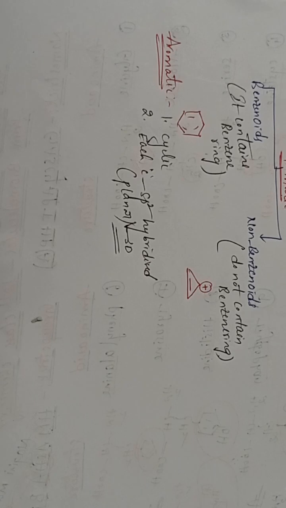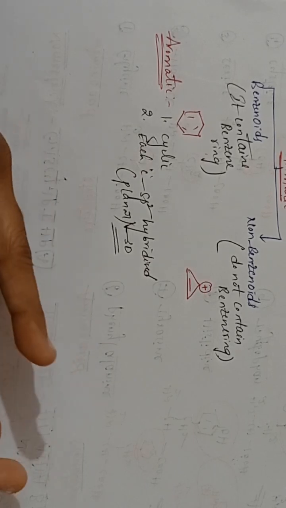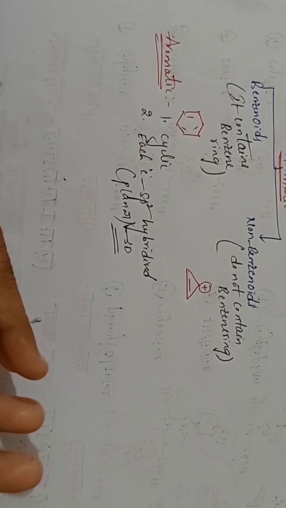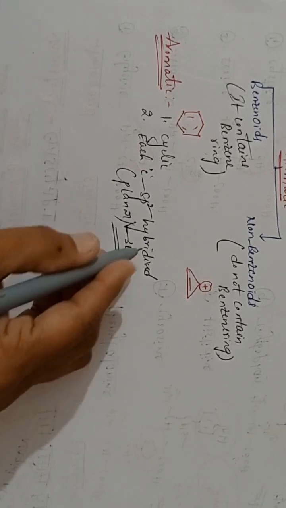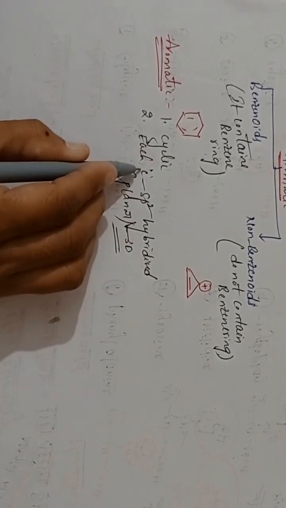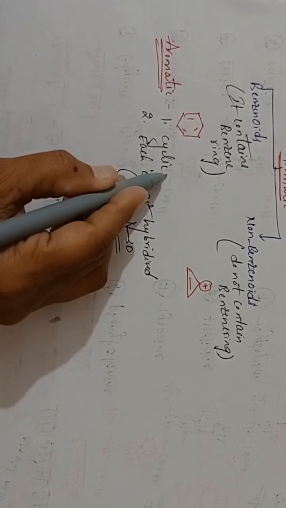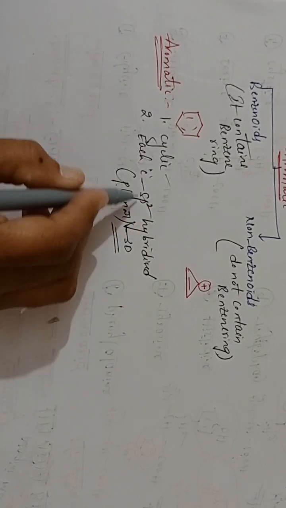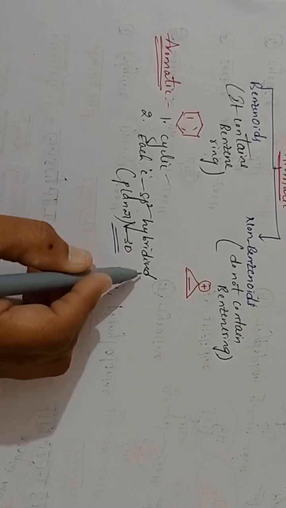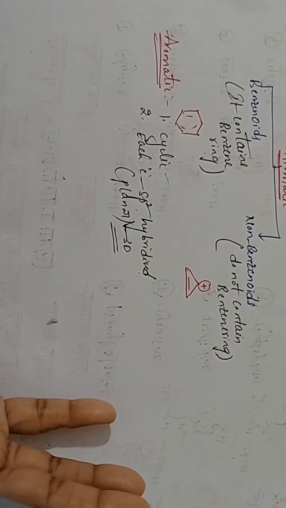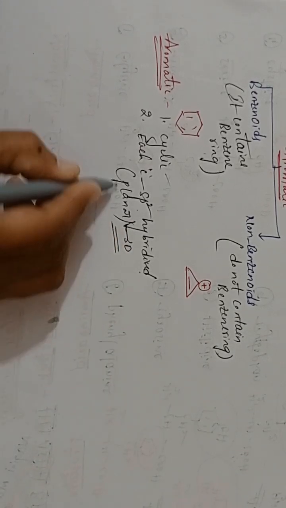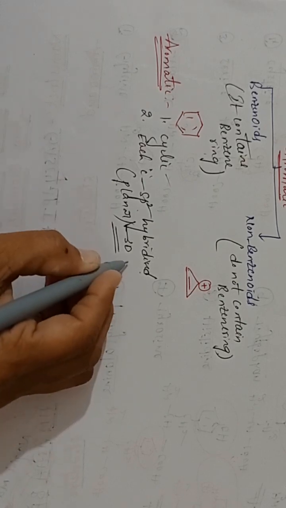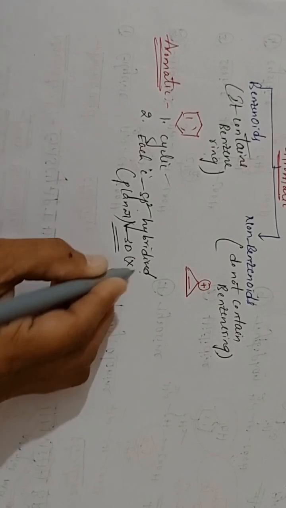By seeing the structure we cannot identify whether the given compound is 3D or 2D. So you just have to check whether the given compound is cyclic, and whether each carbon is undergoing sp2 hybridization or not. Planarity we cannot identify, so leave that one.